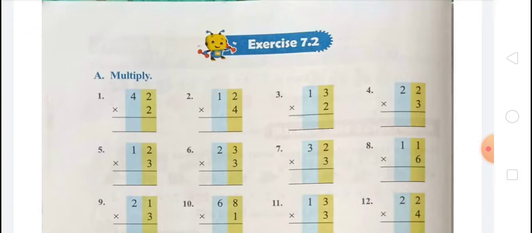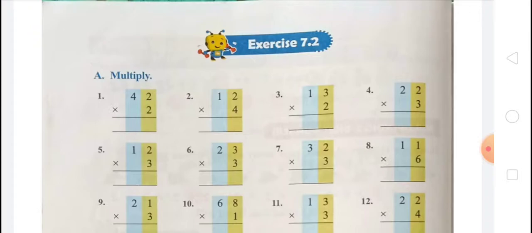And now that is multiplying two-digit numbers. That is exercise 7.2 we have to study today. Okay, so here you have to multiply.